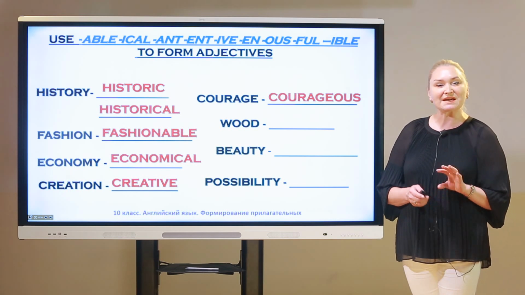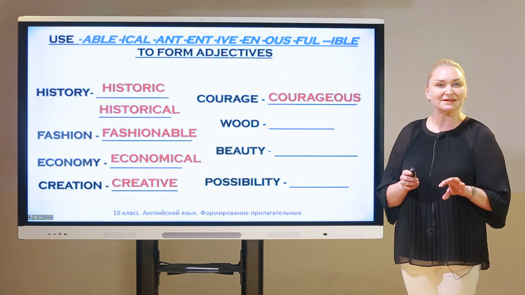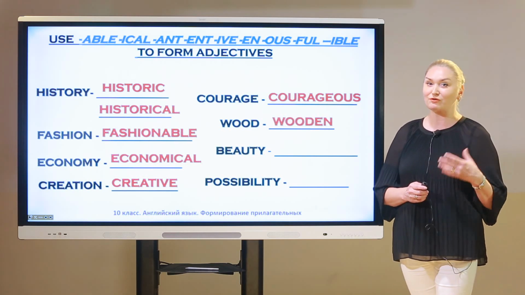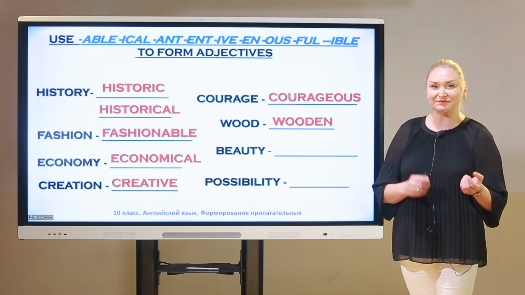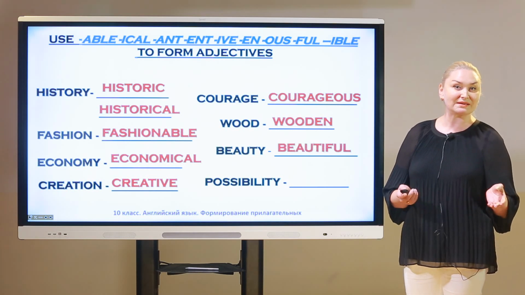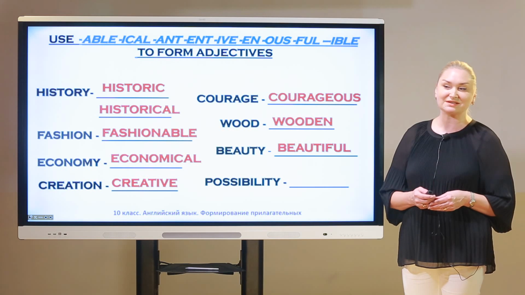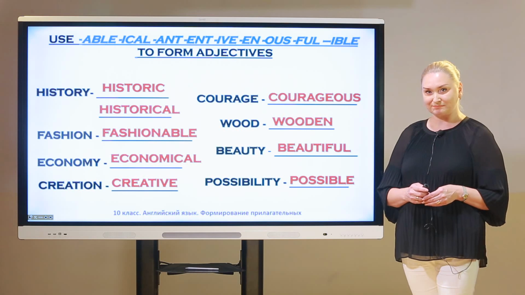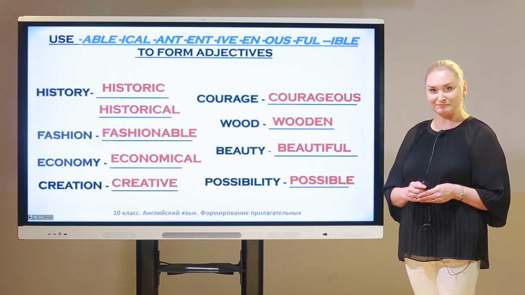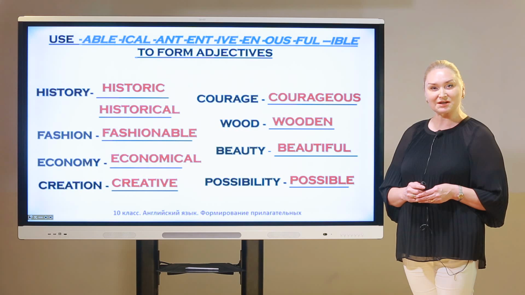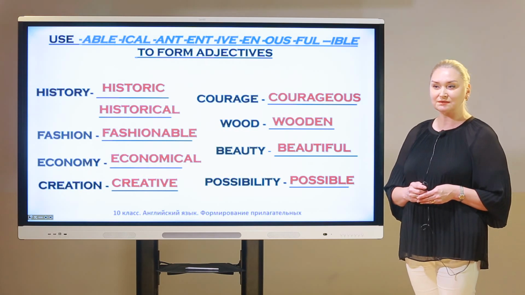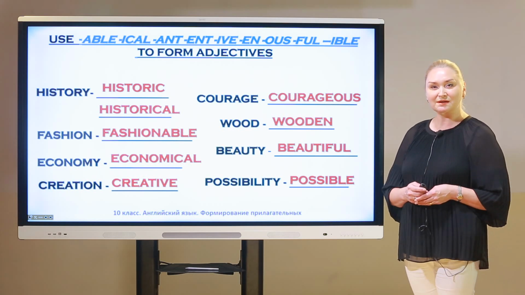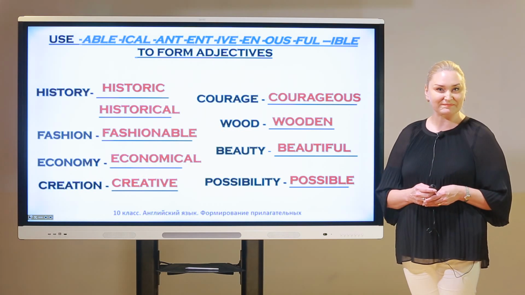Wood, made of some material. That suffix en should be given, right? Wooden. The next, full of beauty. Do you remember? Beautiful. That's good. And possibility. Yeah, we have to create the adjective possible. Well done. Let's repeat once again with me. Historic, historical, fashionable, economical, creative, courageous, wooden, beautiful, and possible.